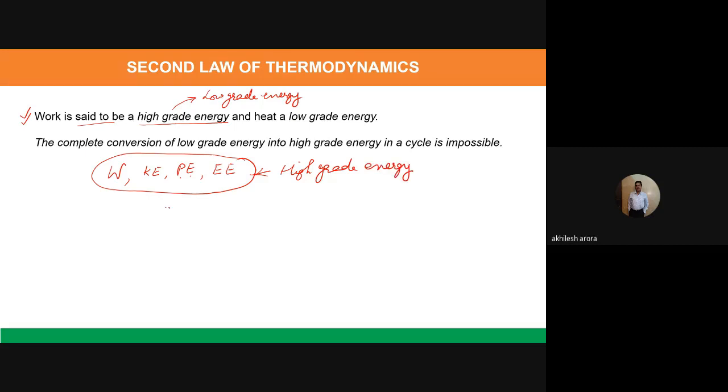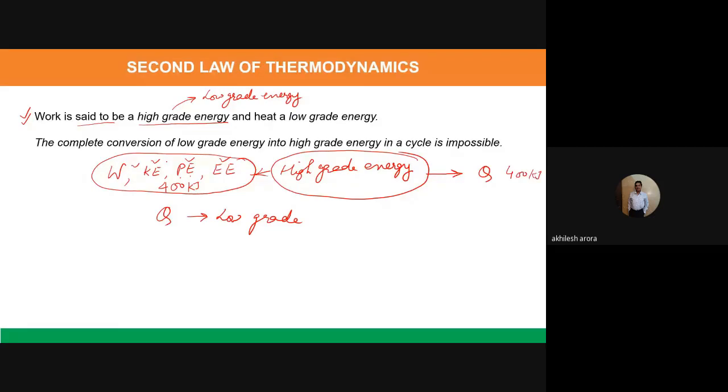But if we talk about heat transfer, then it is the low grade energy. Why low grade energy? I will tell you. If I have these high grade energies, work, kinetic energy, potential energy, and electrical energy, and I want to convert them into heat, then whatever the amount of these energies, if I take individually, if I have work equal to 400 kilojoules, then if I convert it into heat, I will get 400 kilojoules of heat.